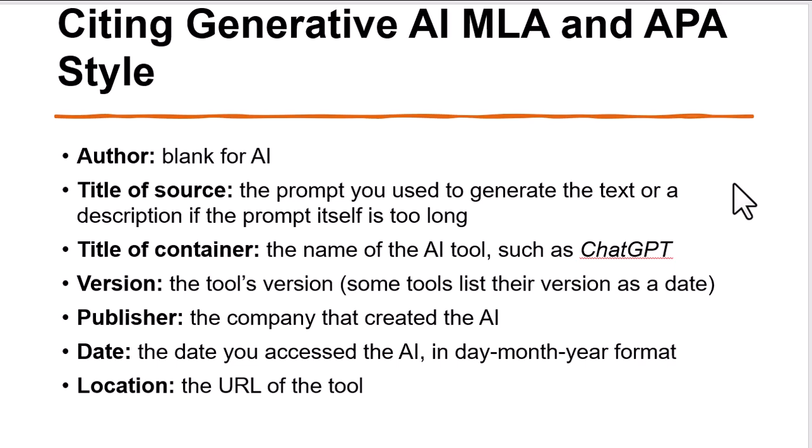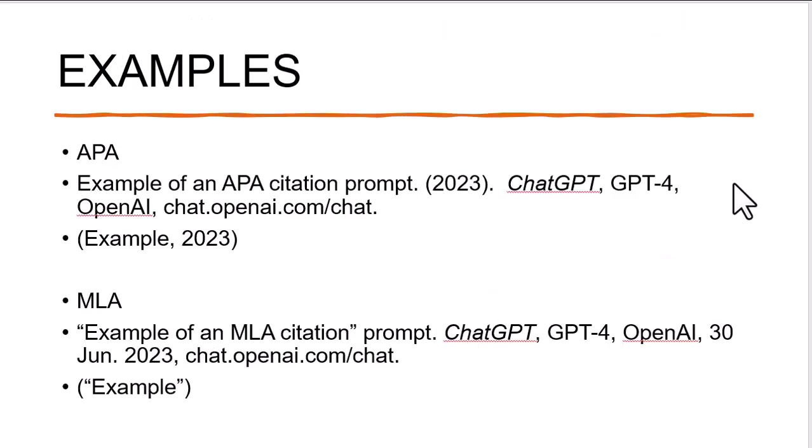For the first paper, I purposely designed it so you don't have to do any research. I would rather you just write the first paper without research. I would rather you just write it from your own experience. I would prefer you not use research in the first paper. But if you want to use research of any kind, you need to cite it. And then here's some examples of how to cite AI as we go forward if you decide you need to use AI information in your paper.